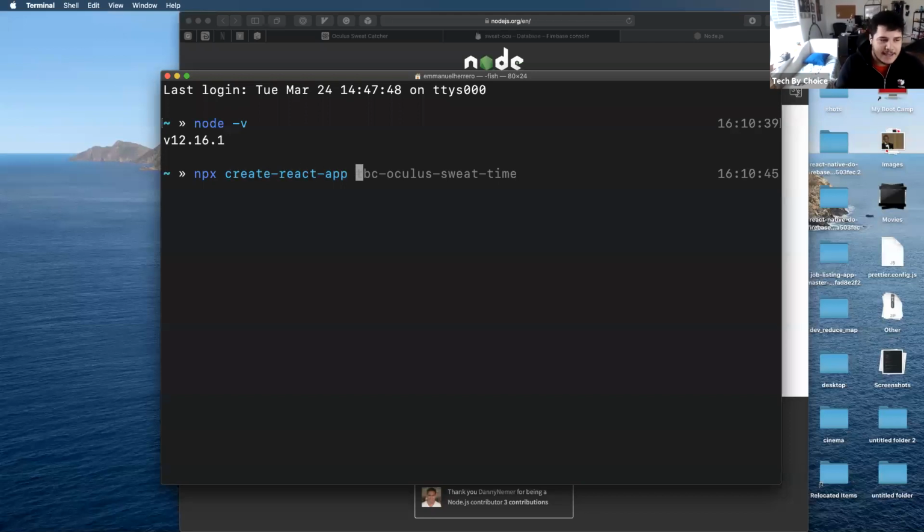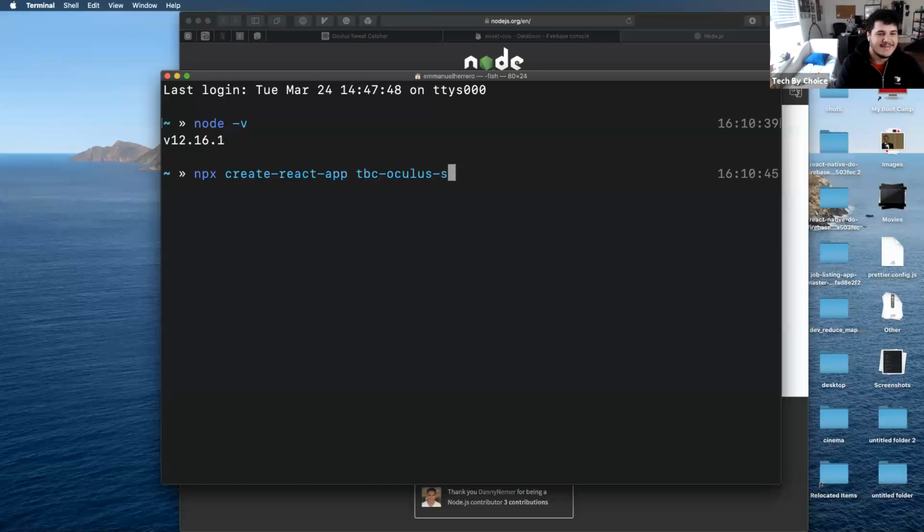And what create React app is, it's a starter. It's what we call a scaffold. It's a thing that sets up everything that I need to build my application, right? So I'm going to name my application.